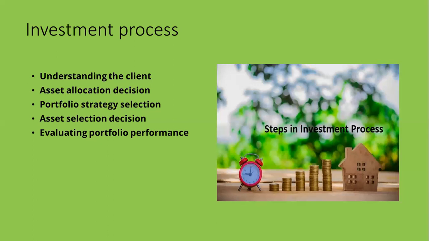But the fourth step speaks about the decision relating to selection of asset. What type of asset? I told you on the previous day, equity is for you people, you are all youth, you can go in for equity shares because it's for a longer period of time. If you take me, I will only opt for investing in debt because I'm older than you. I cannot go in for equity.